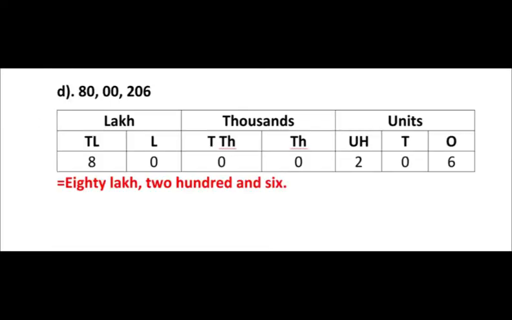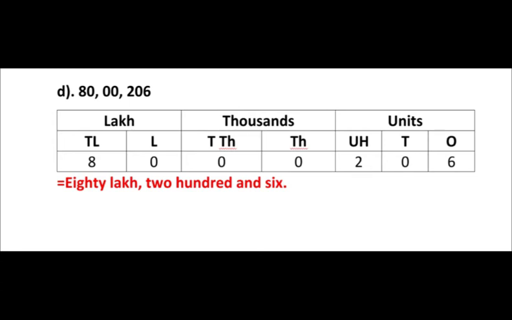D part is 80 lakh 206. Again, I have made the place value chart, but if you know the places of the digits, then you don't need to make it. You can do it directly, starting from the right side: ones, tens, hundreds, then thousand, 10,000, lakh, and 10 lakh.